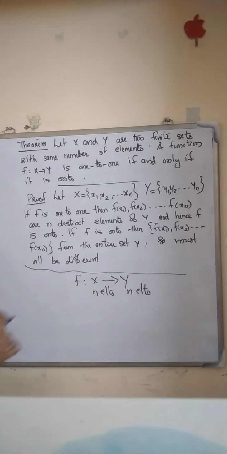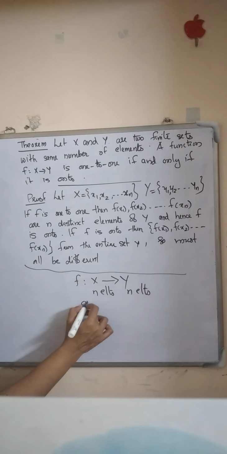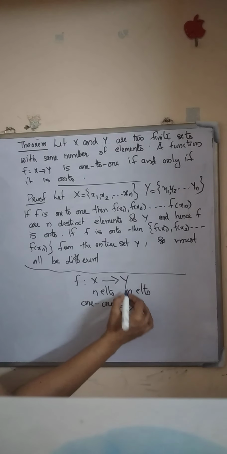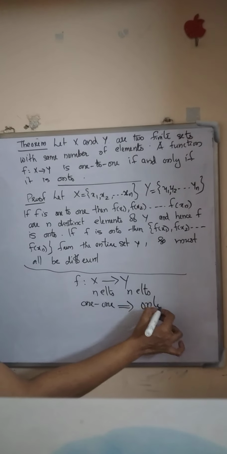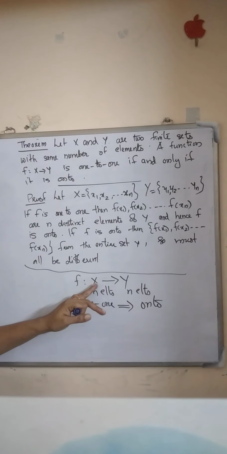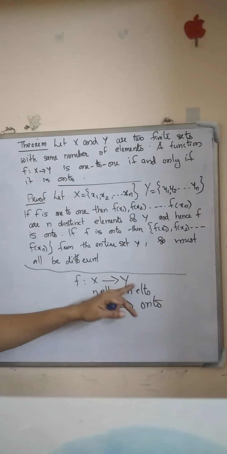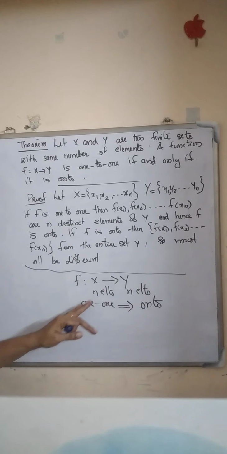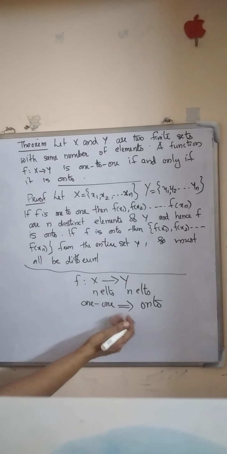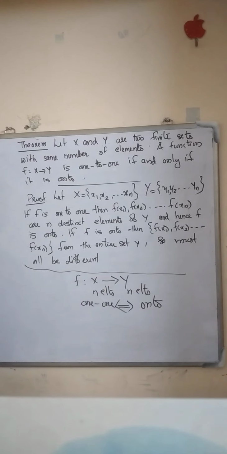And if the function is 1-1, then the function is definitely onto. Also vice versa, if this function is onto, then it is definitely 1-1.